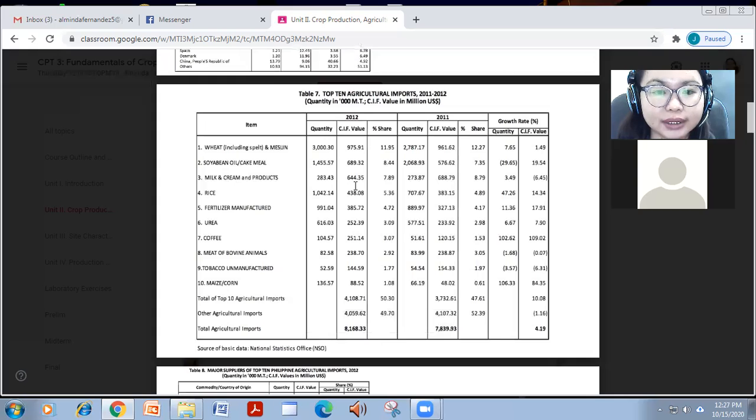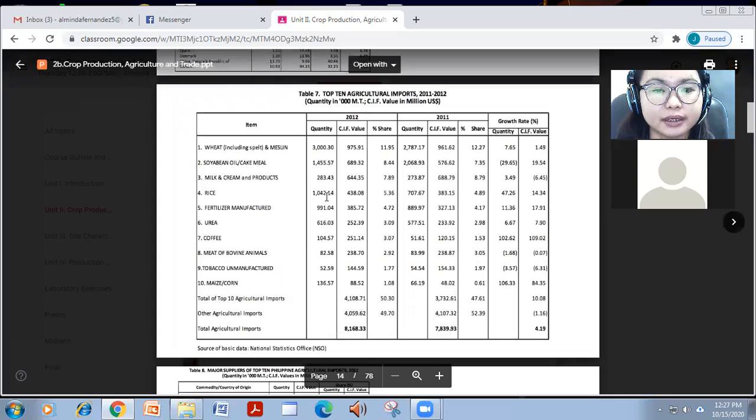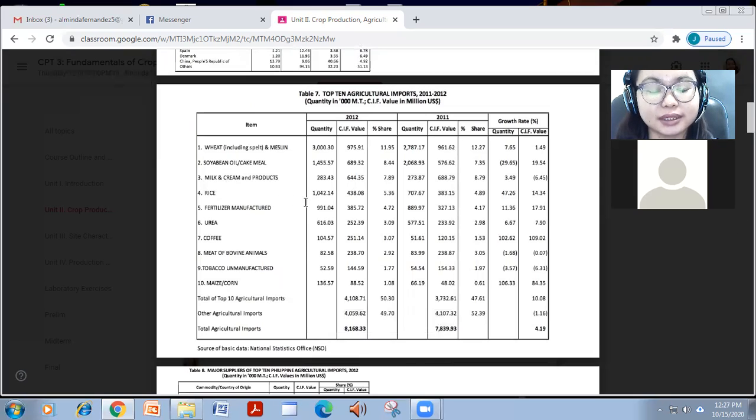So in terms of quantity, wheat is the highest, followed by soybean and then rice. We know that although the International Rice Research Institute is in the Philippines, Vietnam remains the top producer of rice. And so that's why sometimes we still import rice. And we also have fertilizers, no? We also produce fertilizer.